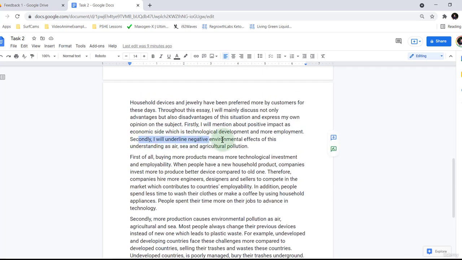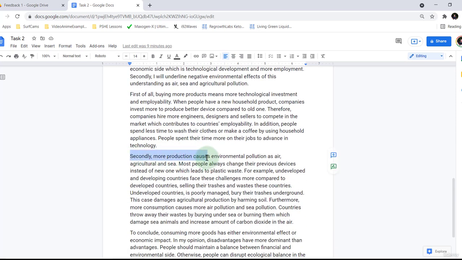Okay, secondly, negative environmental effects of this understanding. Secondly, more production causes environmental pollution as air, agricultural, and sea. Most people always change their previous devices instead of new one, which leads to plastic waste. For example, undeveloped and developing countries face these challenges more compared to developed countries, selling their trashes and wastes these countries. Okay, so there's some real grammatical issues there, but nothing that we can't solve.